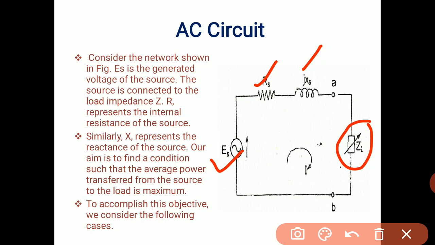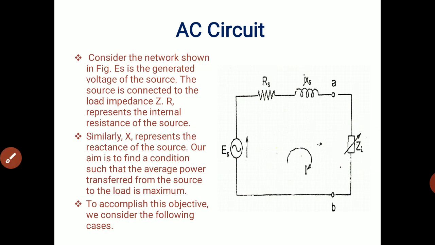Our aim is to find a condition such that the average power transfer from source to load is maximum. Our target is the amount of power transferred from source to load, so we have to find the value of actual power which comes to the load, and whether it will be maximum or not. To accomplish this objective, we consider the following cases. So now we consider the 4 cases for the AC circuit.